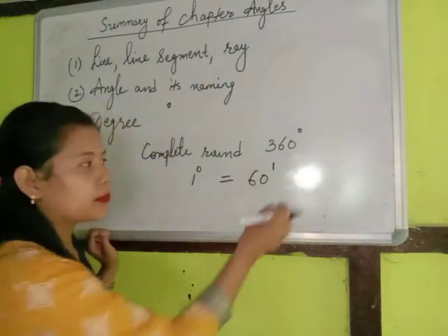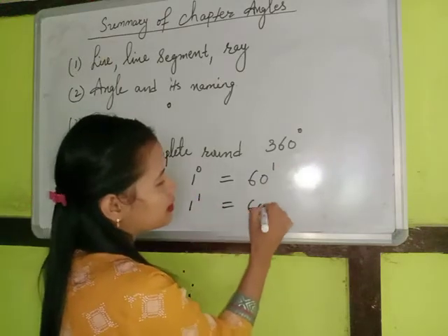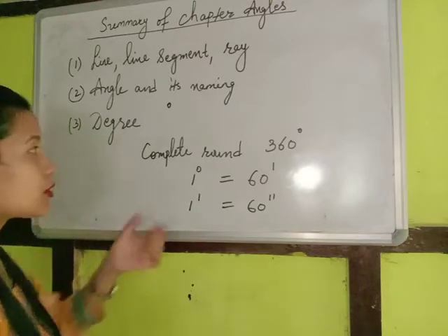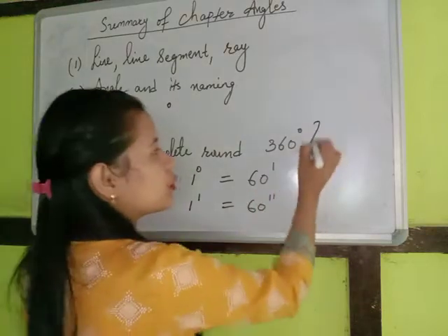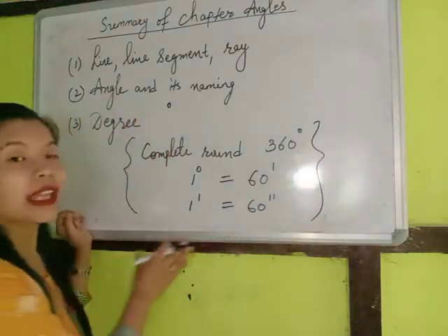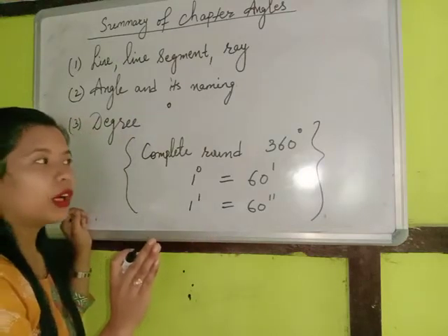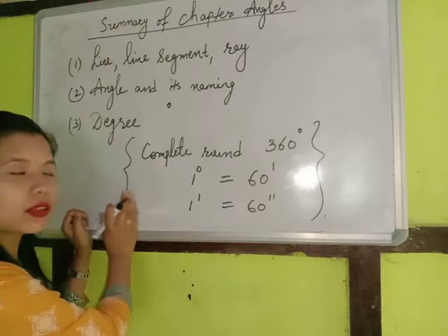A minute is denoted by a single vertical line, and 1 minute is equal to 60 seconds. These are the things we need to remember. This is universal, not only in class 7. This concept is for a lifetime and holds true wherever and whenever you want to use it.